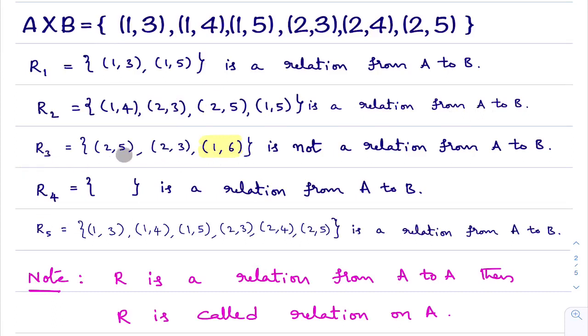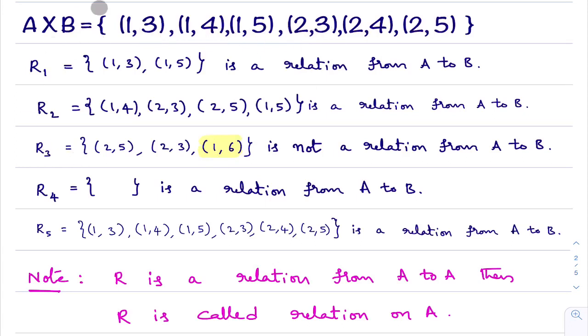Now, you observe this R3. I consider one example. In this, how many elements are there in set R3? Three elements are there. Now, what to check? You need to check whether all the elements present in R3 are present in A cross B or not. See this ordered pair 2, 5. Is it there in A cross B? Yes, here it is. Ordered pair 2, 3? Yes, it is there. Ordered pair 1, 6? Not there. Ordered pair 1, 6 is not in A cross B.